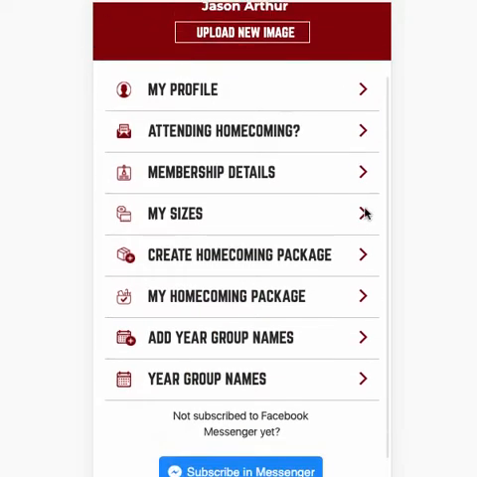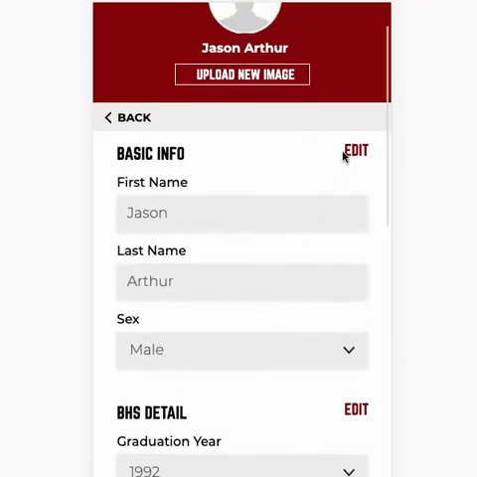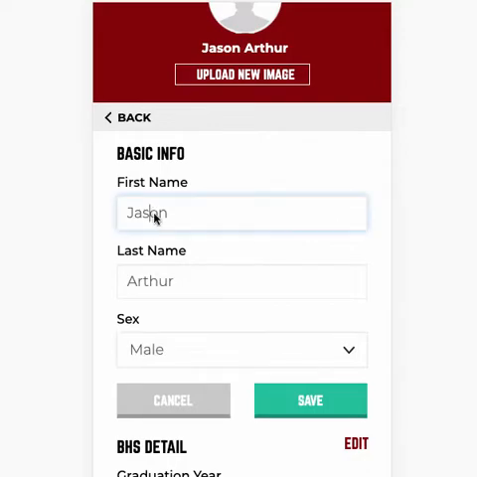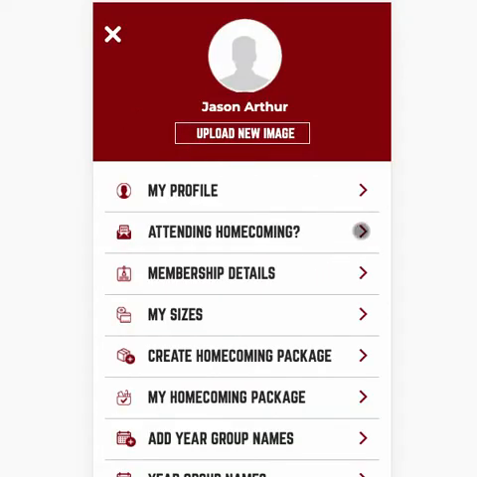Within the My Profile section, you'll see the personal information you signed up with. To change any of it, simply click the Edit buttons to the top right of each section, which makes the formerly uneditable areas live again.